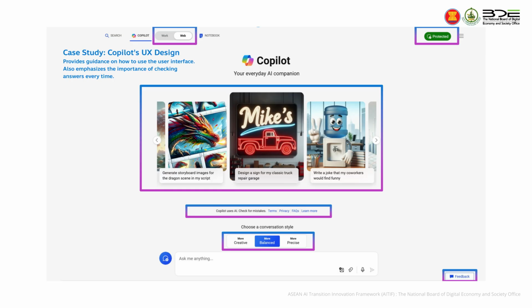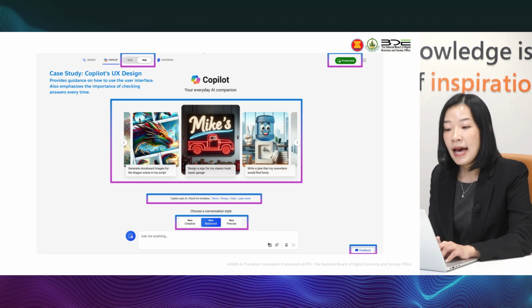And we have terms, privacy, and FAQ, and also in case users would like to explore more about how it works, what kind of data needs to be fed in, and how the output is generated, they can select to learn more. And there are conversation styles as well for users to choose. Maybe in some of the tasks, they might need it to be more precise.